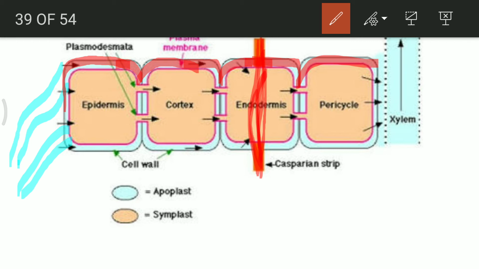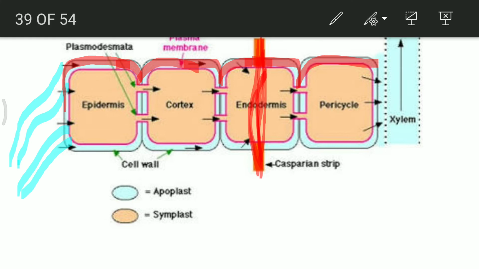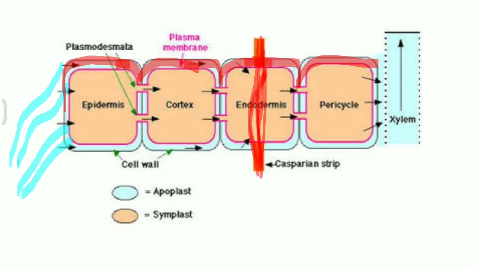So remember, water has moved, but only till the endodermis, half of the endodermis, through apoplastic movement. Similarly, in the case of symplastic movement, there is little difference. In case of symplastic movement, the water molecules will move from the corners. Instead of moving from the corners, they will prefer this plasmodesmata, which is the opening present between two of the cells. So, from epidermis to cortex, when the water wants to move, it will move through this plasmodesmata.